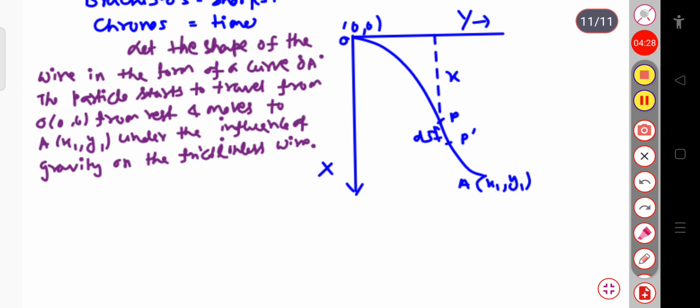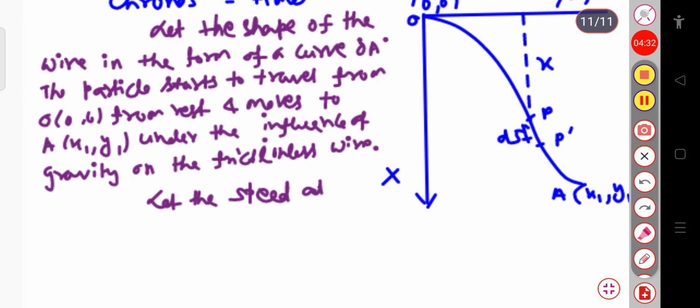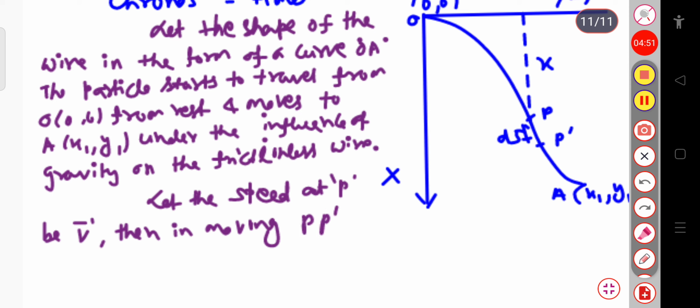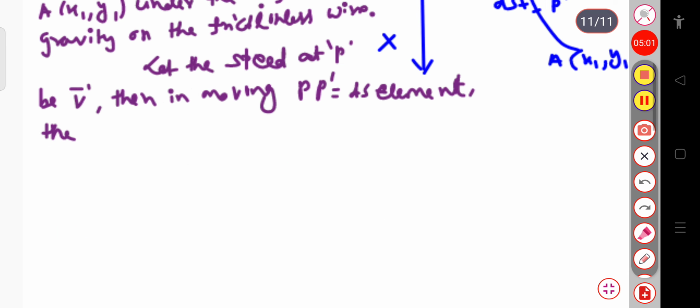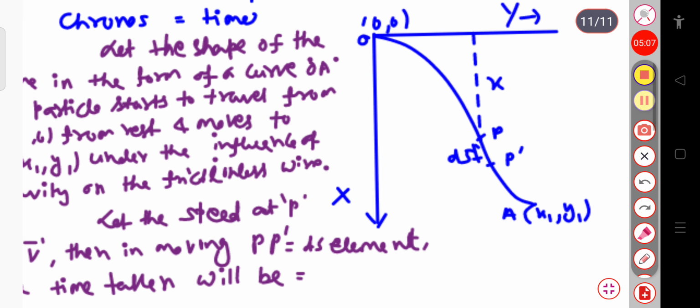Let the speed at the point P be, suppose, v. The particle velocity is v. Then in moving the distance PP prime, which is equal to the elementary length ds, the time taken will be as follows.